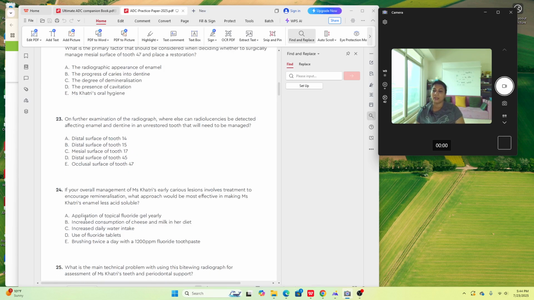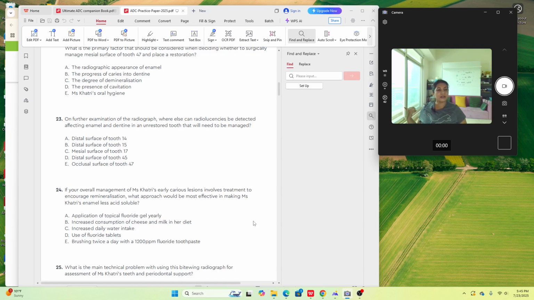Understood? Now, if your overall management of Ms. Khatri's early carious lesions involves treatment to encourage remineralization, what approach would be the most effective? Most effective. That means all the approaches are right and I have to choose the most effective one in making Ms. Khatri's enamel less acid soluble. Okay. Application of topical fluoride gel yearly. Increased consumption of cheese and milk in her diet. Increased daily water intake. Use of fluoride tablets. Brushing twice a day with 1200 ppm of fluoride toothpaste.